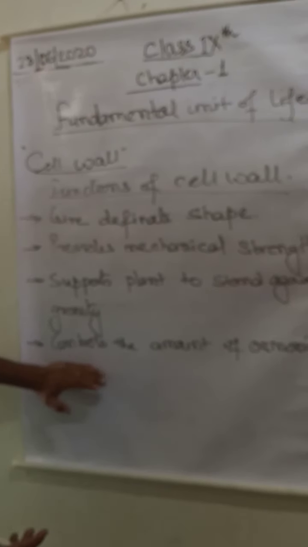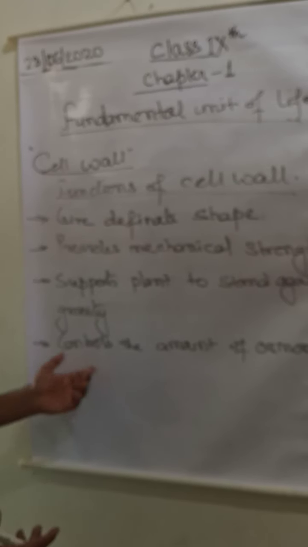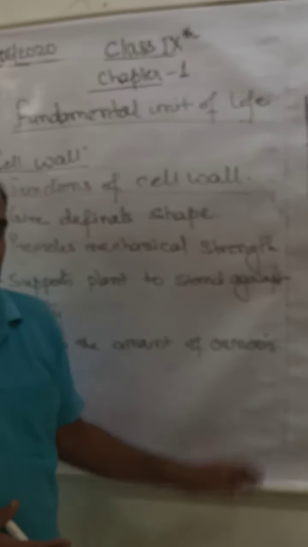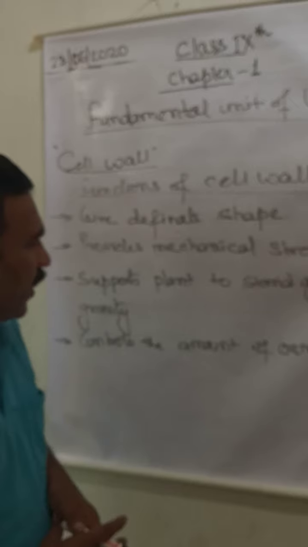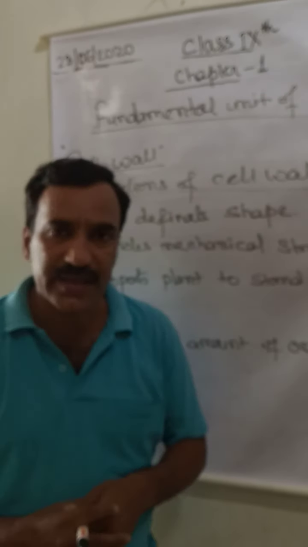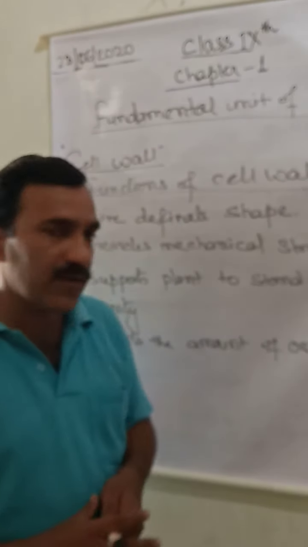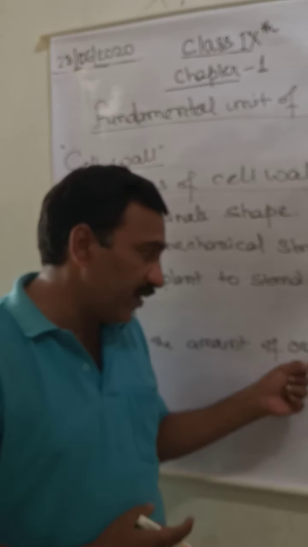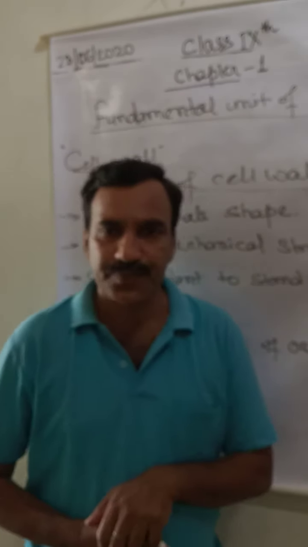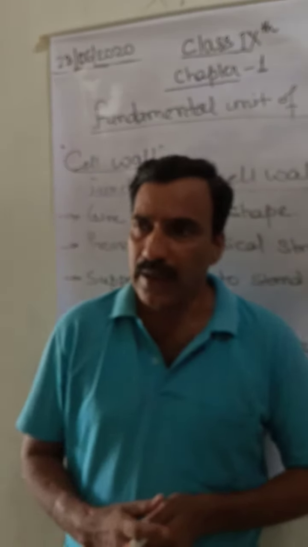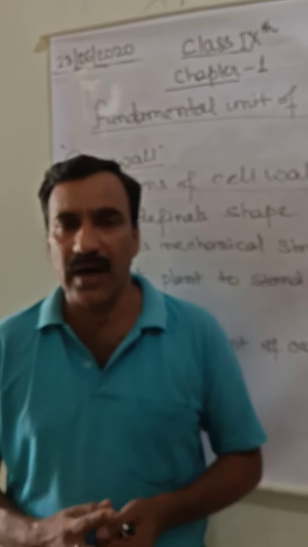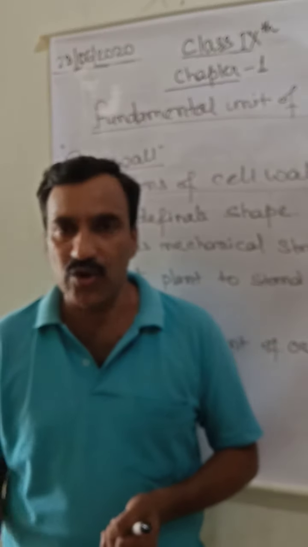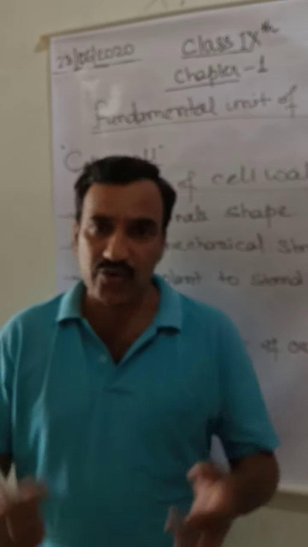The next point is that it controls the amount of osmosis. One thing to be understood clearly is that the amount of osmosis is very important. Now, what is the meaning of this sentence? Suppose there is a cell, and there is endosmosis and exosmosis.